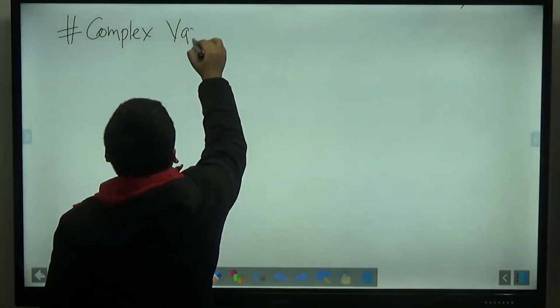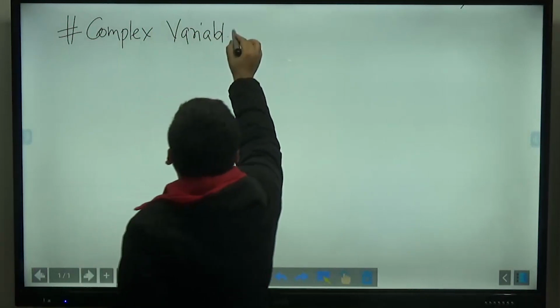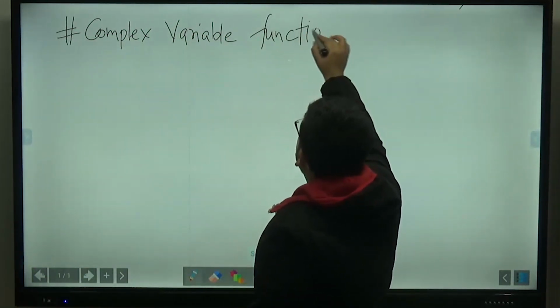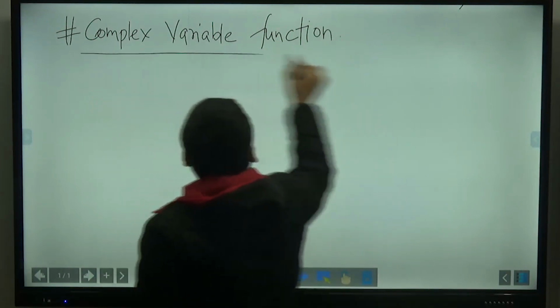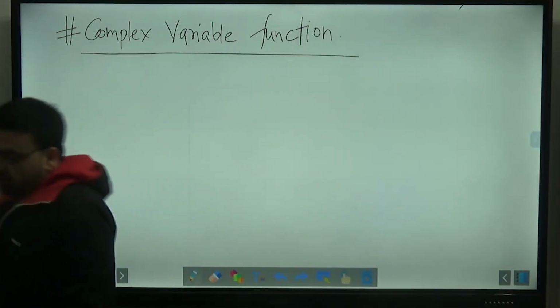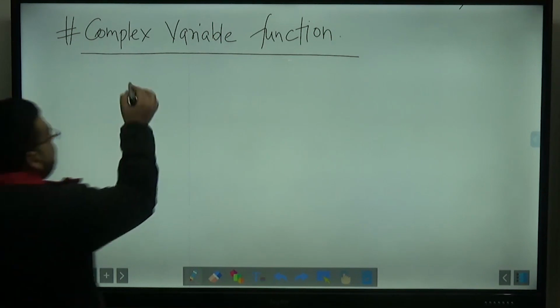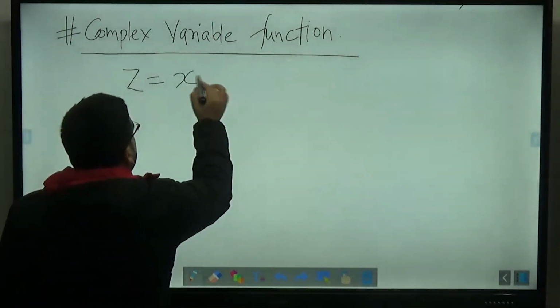Complex variable function. In the complex variable function, dear students, what I told you is, for example, let us say that you have a function where z is a complex number.